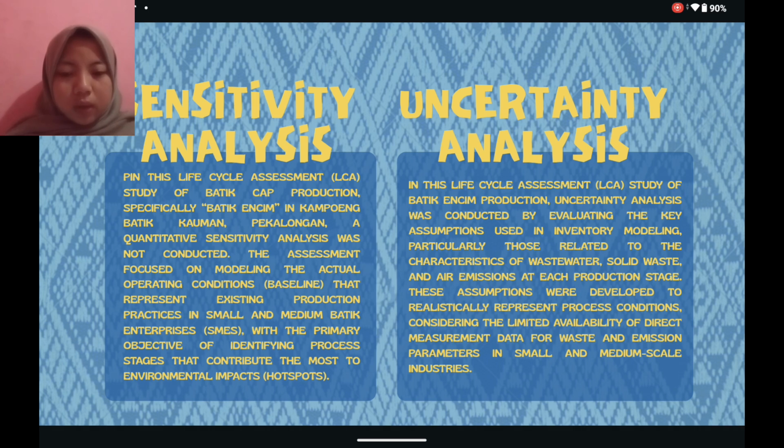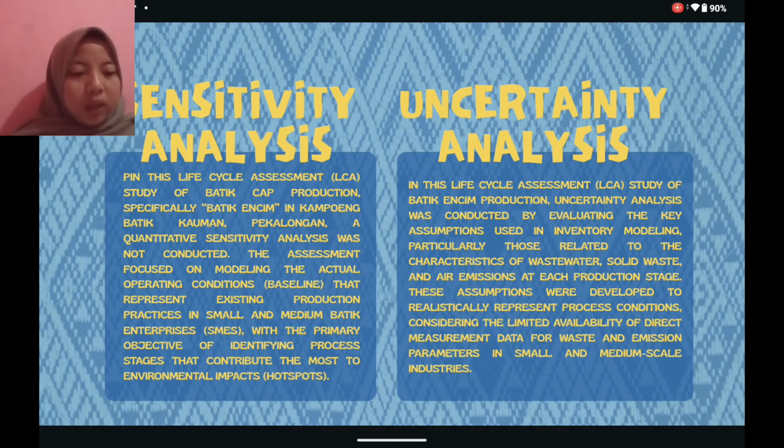Quantitative sensitivity analysis was not conducted. The assessment focused on modeling the actual operating condition baseline that represents existing production practice in small and medium batik enterprises, SMEs, with the primary objective of identifying process stages that contributed the most to environmental impact, or hotspots. Next, uncertainty analysis.